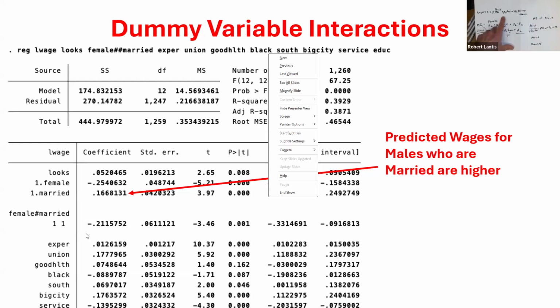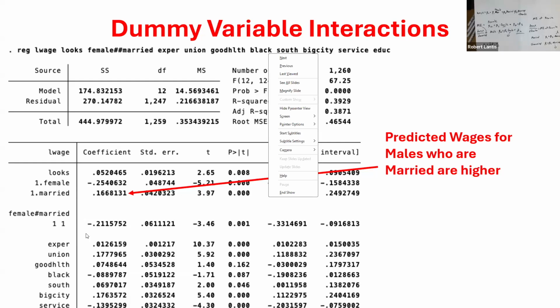Once again, if I take a derivative of this function with respect to female, what does that become? Beta 1 plus beta 3 times married. That's going to be the same, right? If I take that derivative, it's the same for both groups. But for the married group, what is the value of the married variable? 1. For the unmarried group, what's the value of the married variable? So my marginal effect for the unmarried group would simply be beta 1. But for the married group, it would be beta 1 plus beta 3.